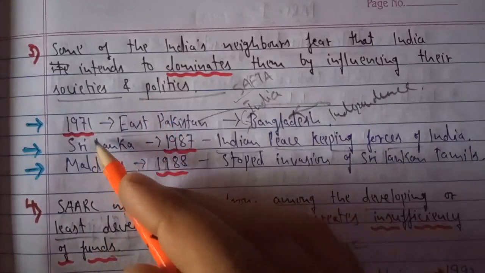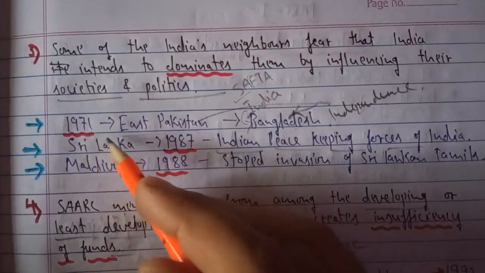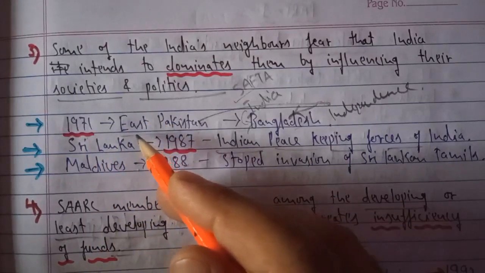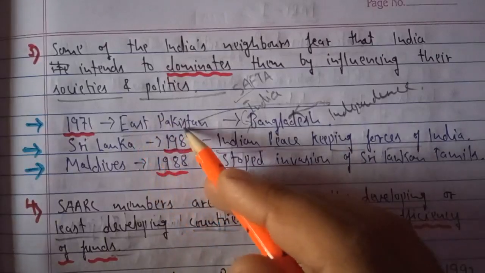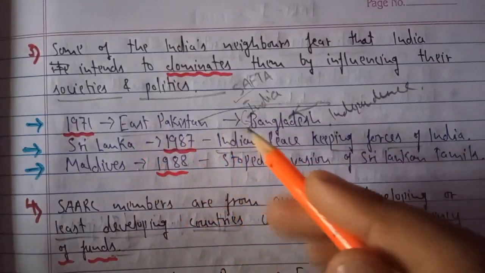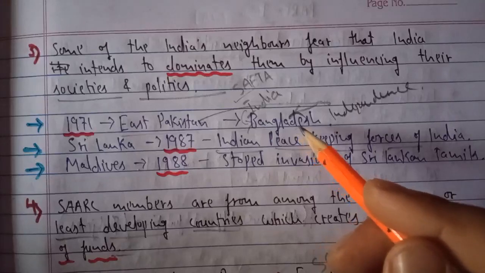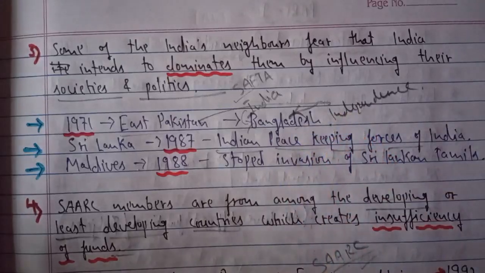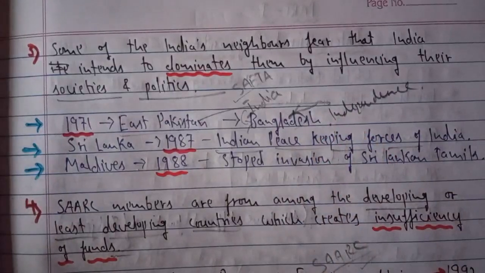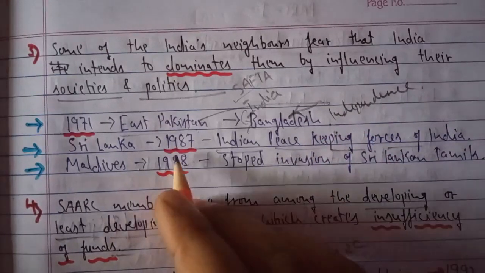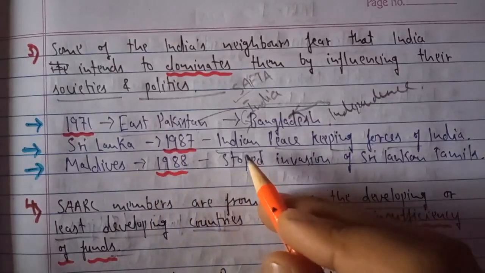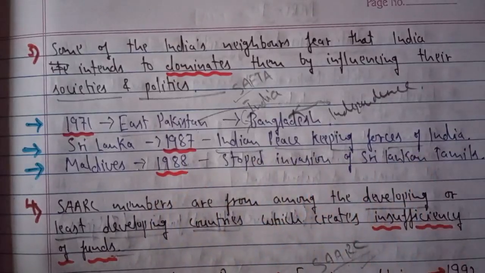For example, in 1971 there was a problem between East Pakistan and West Pakistan, but East Pakistan was supported by India, and that is why a new independent country, Bangladesh, was formed. So West Pakistan always thought that India is interfering in the matters of other countries. In Sri Lanka in 1987, India had sent its Indian Peacekeeping Force to find a solution. Although the intent of the Indian government was good, the reflection we get from these incidents is that India is trying to dominate this region.